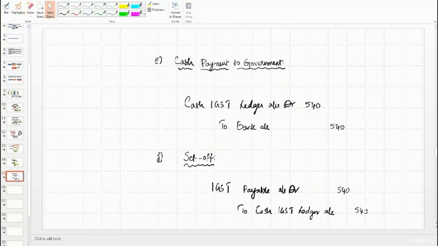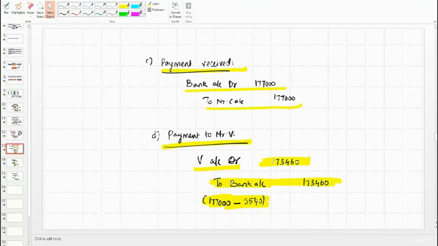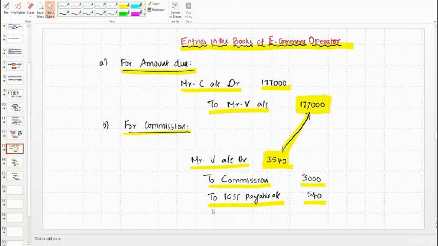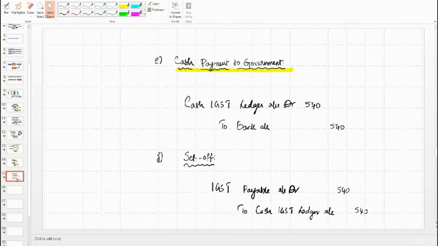The last one, or last two things, we have to make cash payment to government for GST, because we know we have GST obligation which we recognized here. That is, we have GST obligation of 540. Okay, that should be paid. So we will debit cash IGST ledger account for 540 and we'll make payment. So we'll credit bank. Fine.